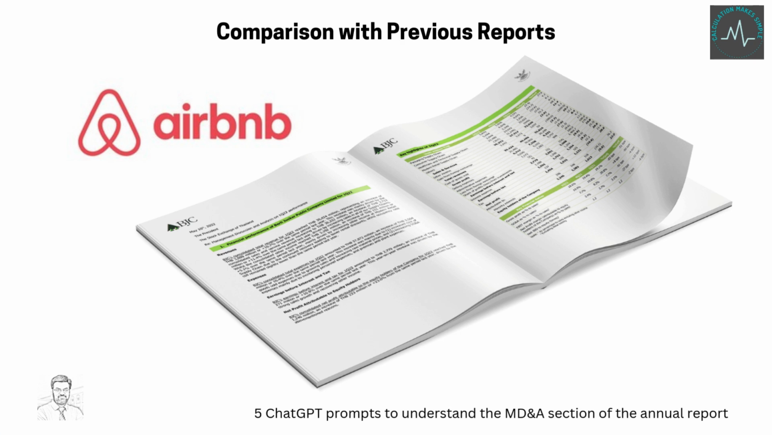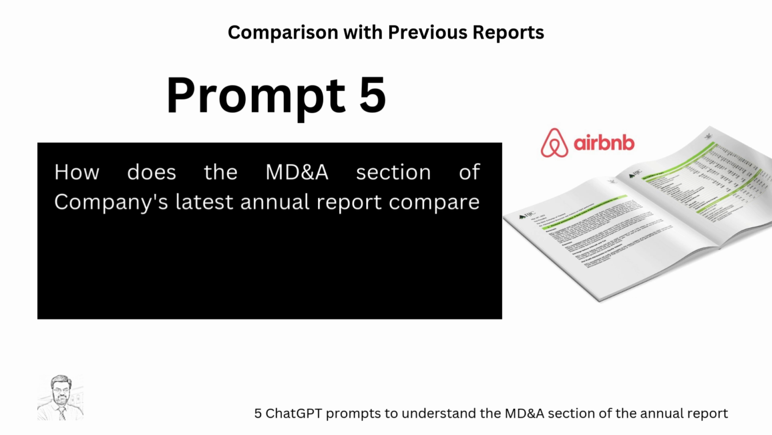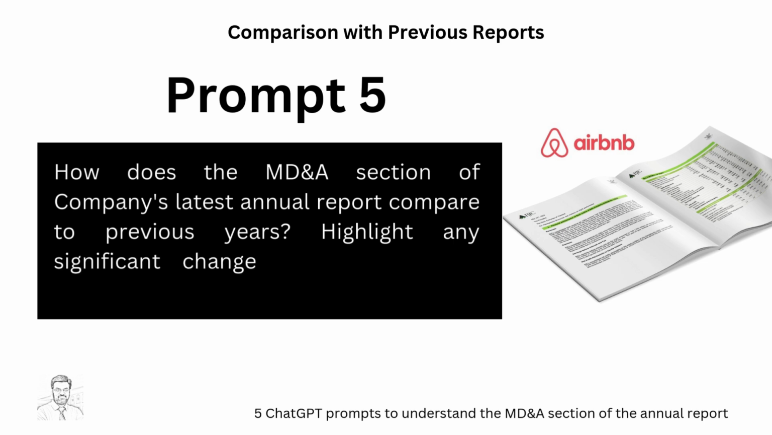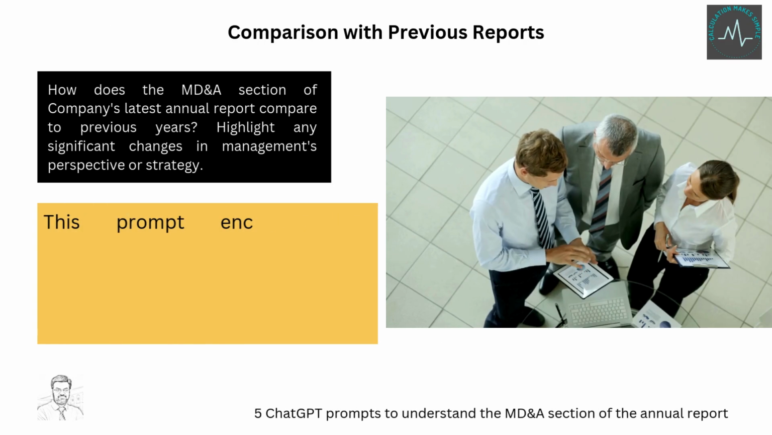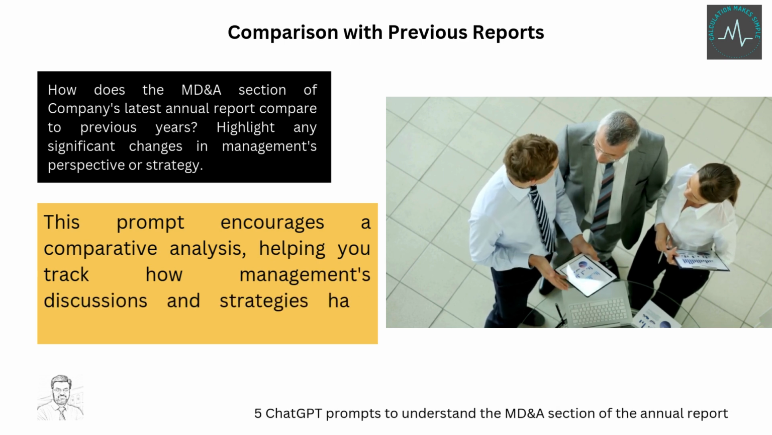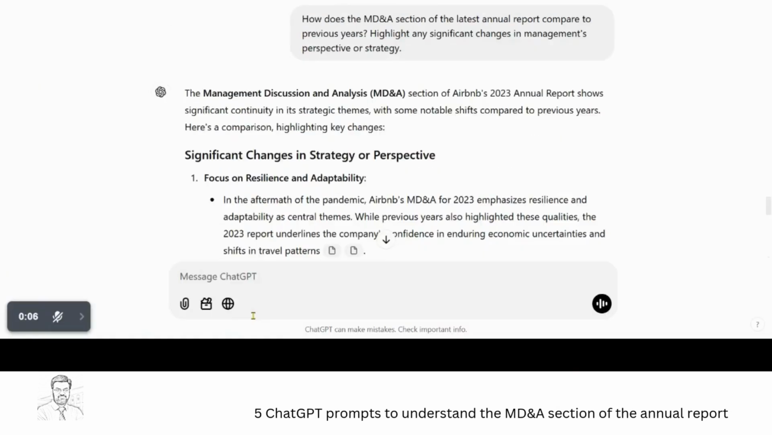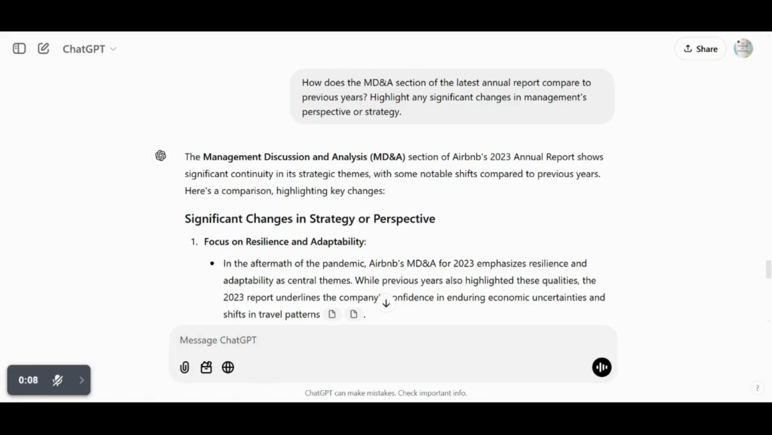Next, we ask ChatGPT for a comparison with previous reports. The prompt is: How does the MD&A section of the company's latest annual report compare to previous years? Highlight any significant changes in management's perspective or strategy. This prompt encourages a comparative analysis, helping you track how management's discussions and strategies have evolved over time. Look how ChatGPT replies to this prompt.